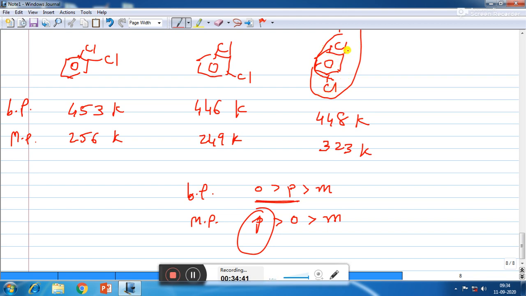As para isomer is symmetric, in the solid crystal, the molecules of para-dichlorobenzene will be very close to each other. So that's why they fit better in the crystal lattice, and so their melting points are higher as compared to ortho and meta isomer.